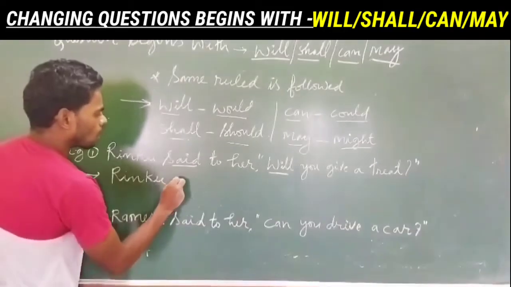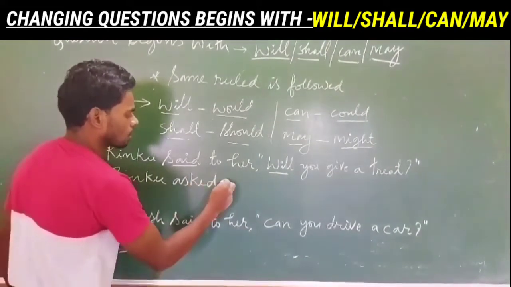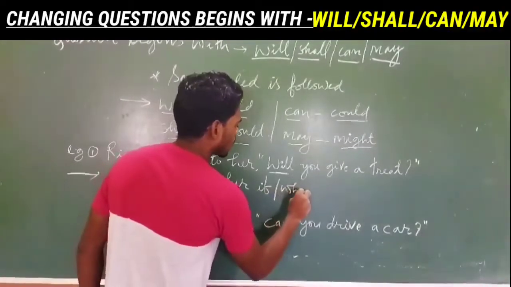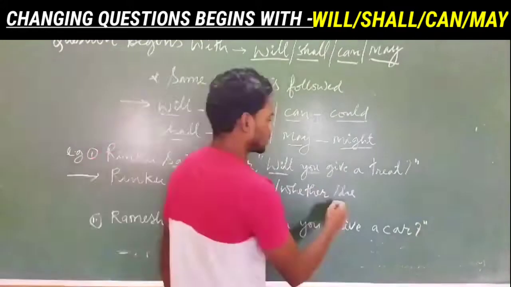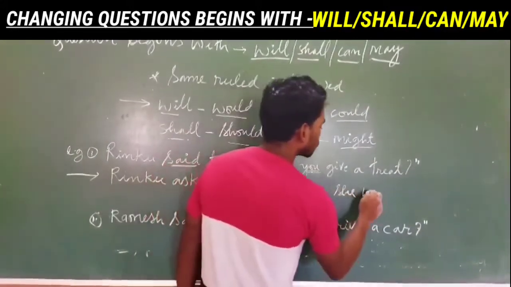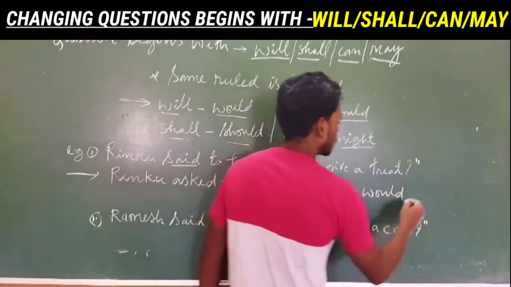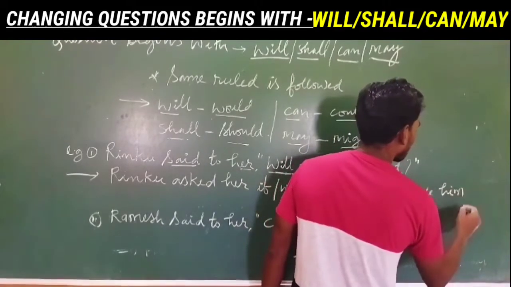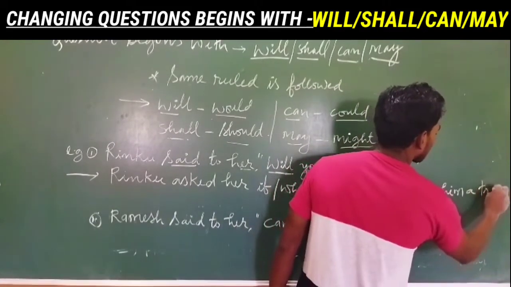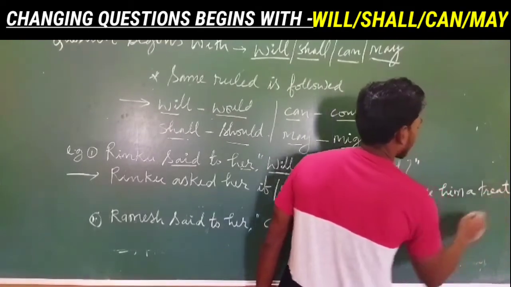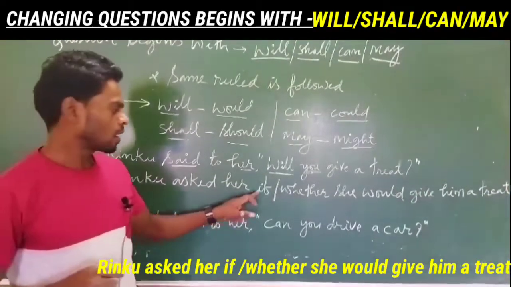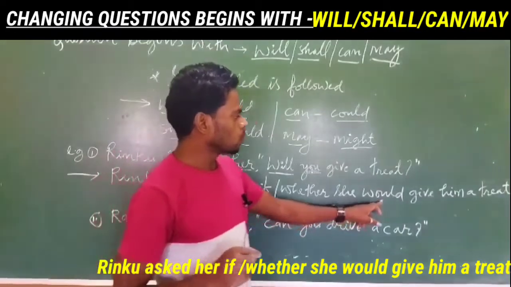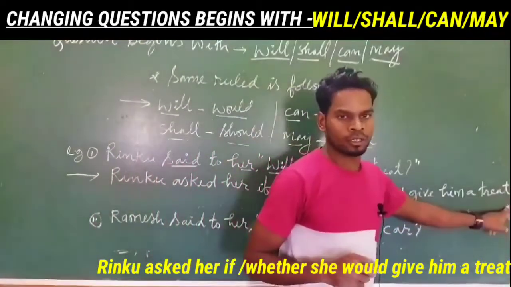Rinku asked her if or whether, both are correct. Anything you write, whether she will change into now would. She would give him, who is him here? Rinku, a treat. And at the end, full stop. So Rinku asked her if or whether, right? Any one of them. Whether she would give him a treat.